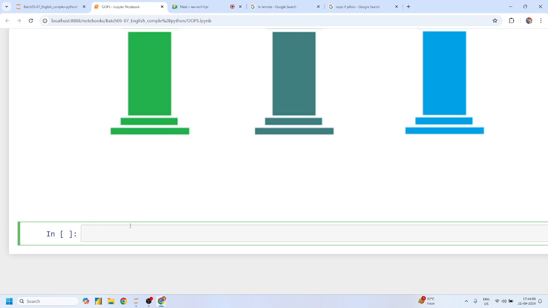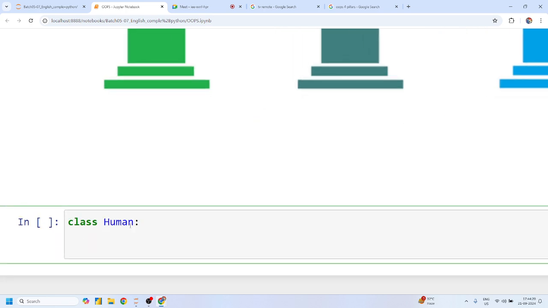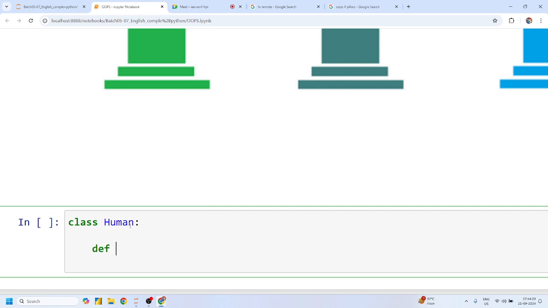Now, Mohit, your task is to create a human class. Class Human. Suppose we have a special method called the class constructor. Suppose we are creating an object of any class or data type, and there are basic things that you want to run without asking the user.